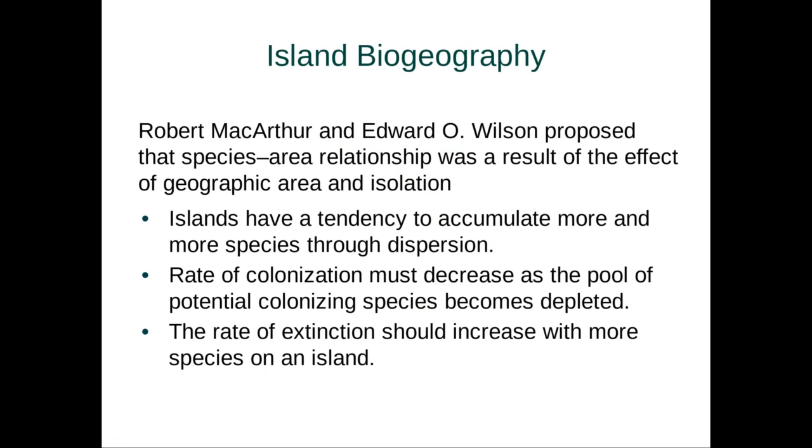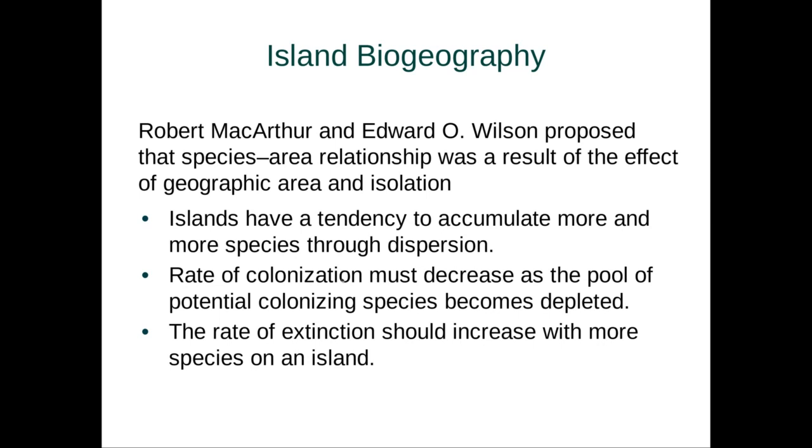Now, there's also this really interesting idea of island biogeography, and we talked about this a little bit with evolution at the beginning of the semester. Robert MacArthur and E.O. Wilson, two really fantastic scientists, proposed that there's this really interesting species-area relationship. Now, what does that mean? Well, as you increase the amount of area, the number of species increases as well. So it's pretty cool. Now, what they hypothesize here is that as you increase geographic area and the amount of isolation, you too increase the number of species.